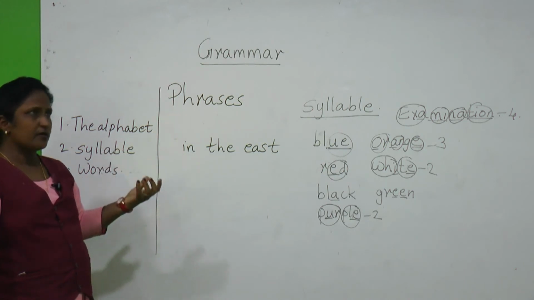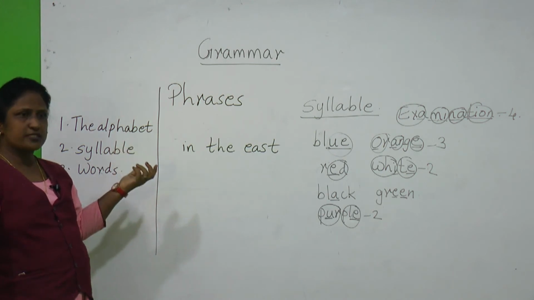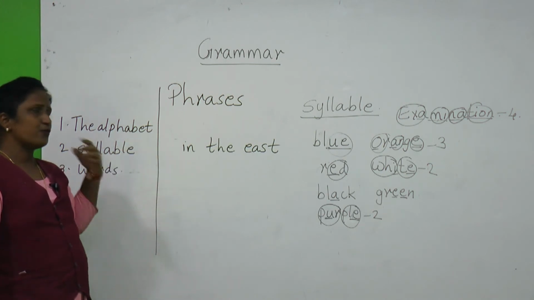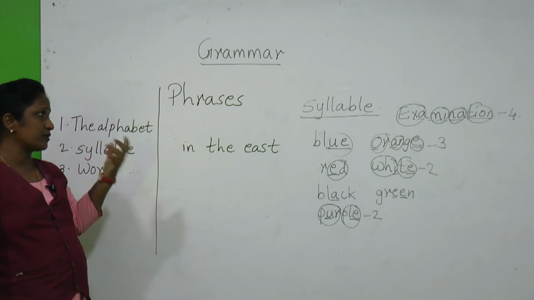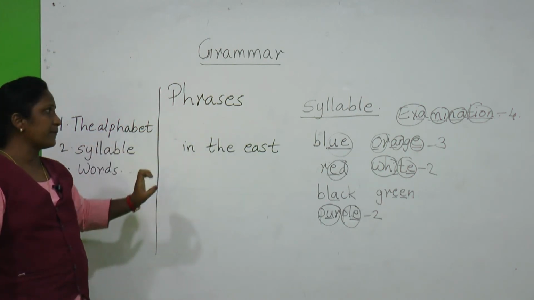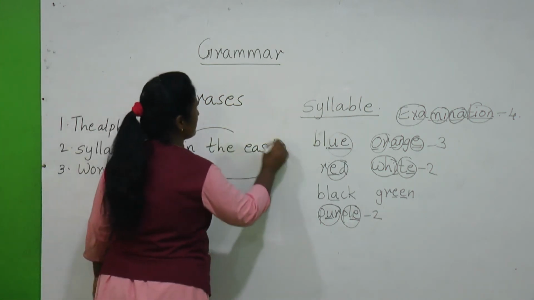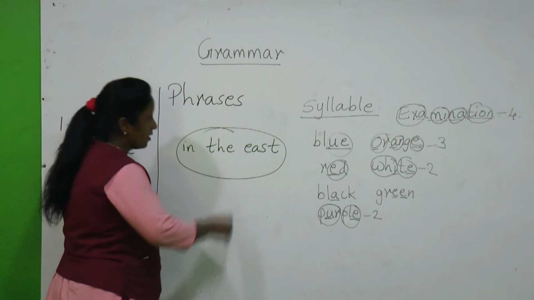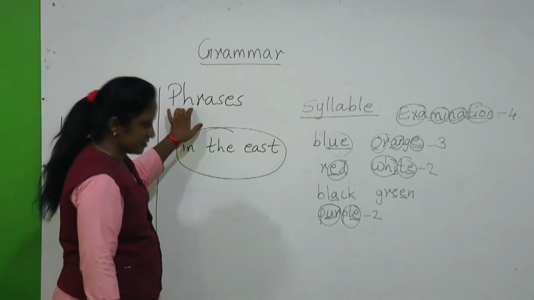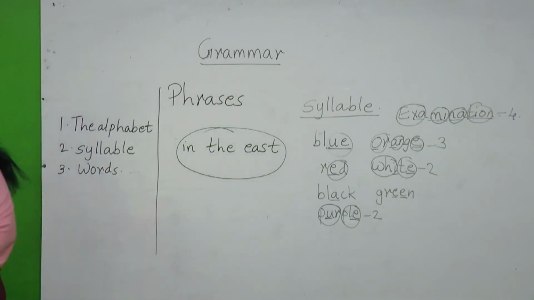I may want to tell that I want to go in the east part, or I want to say the sun rises in the east, but you are not able to understand, or you are in confusion. If I write only a few words which do not make a complete sense, those are called phrases.